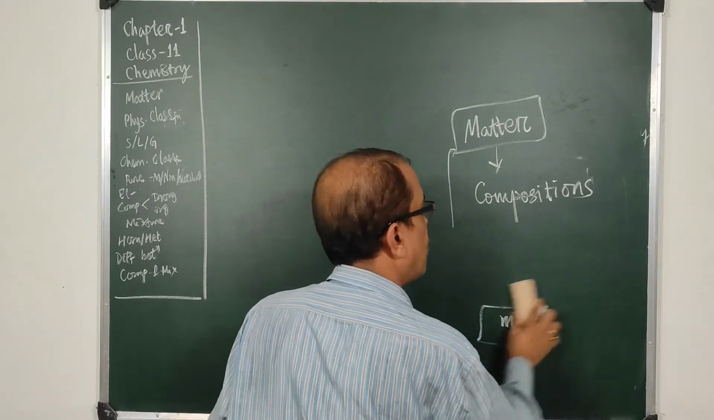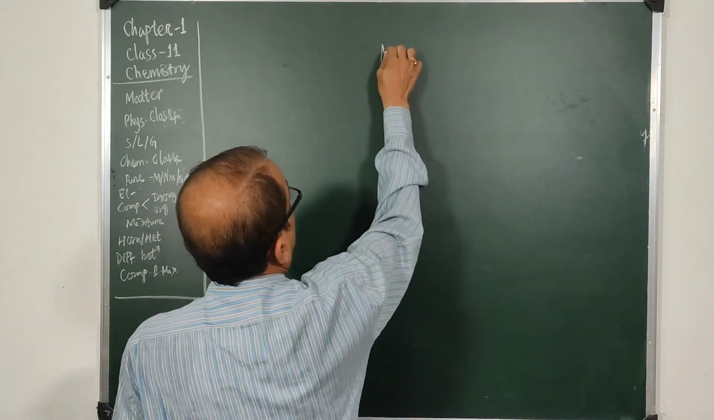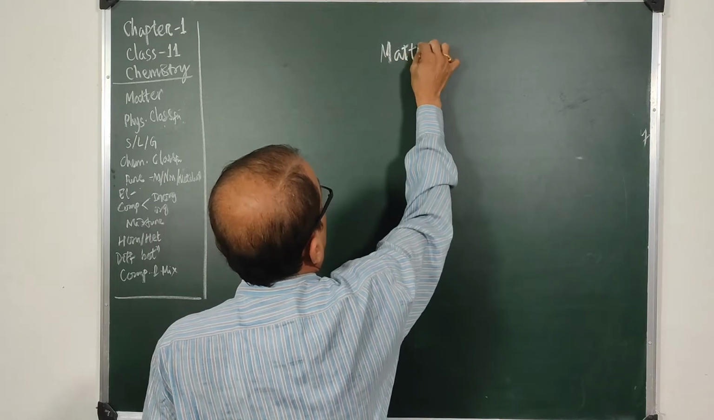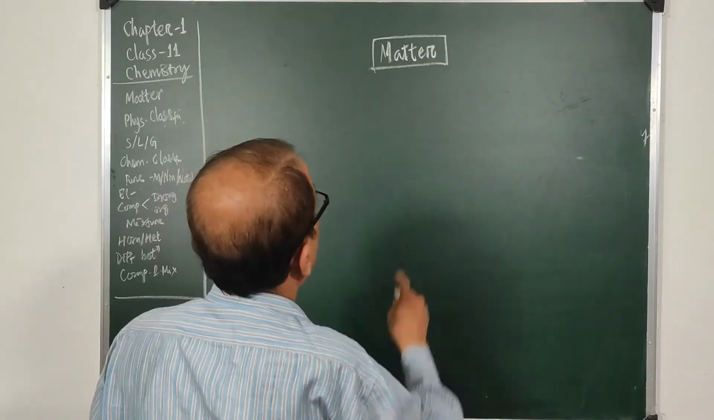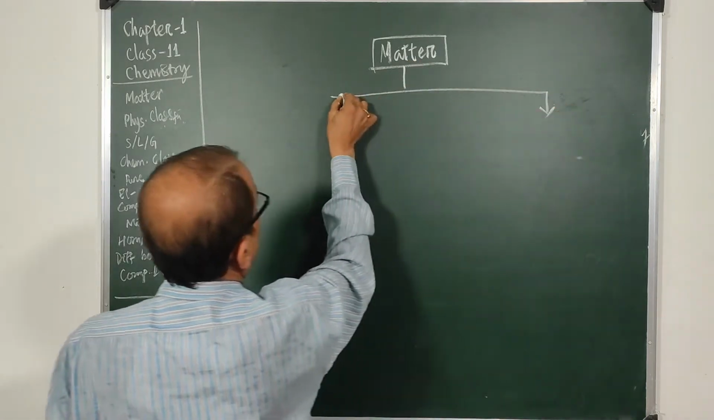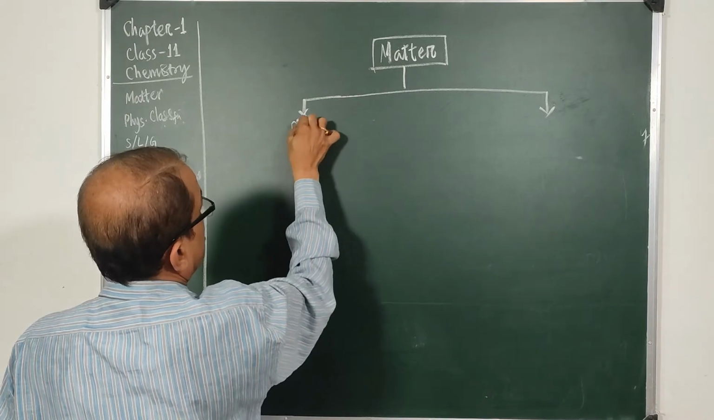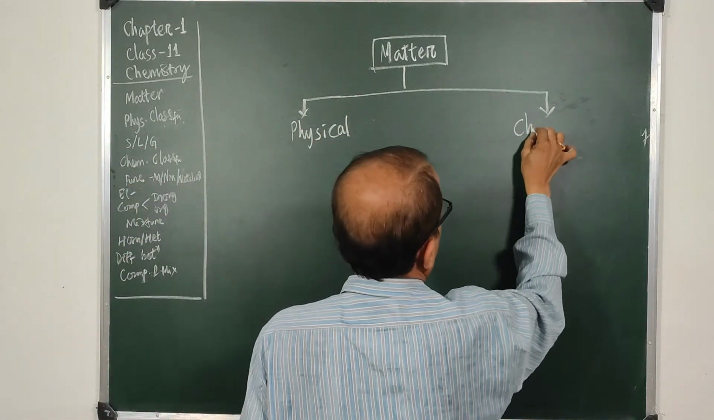So then how to classify this matter? If we take matter as the chief constituent of our universe, then it can be classified in two ways. It has two classifications, say physical classification and chemical classification.